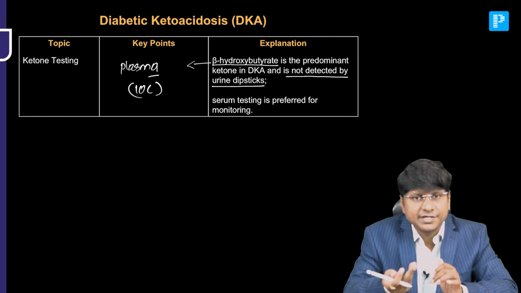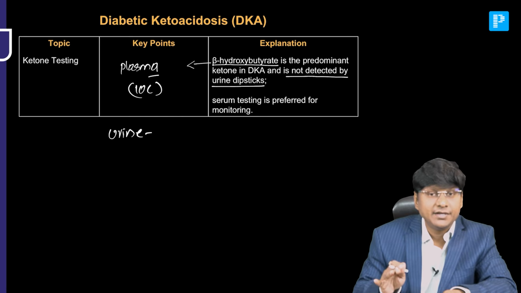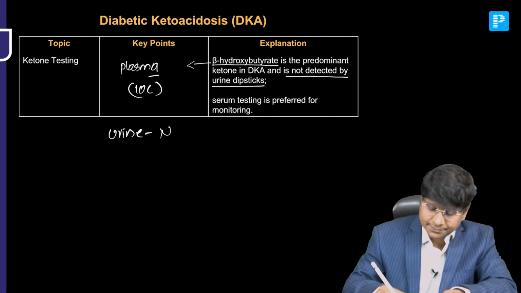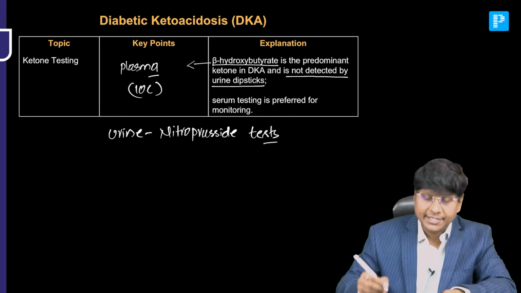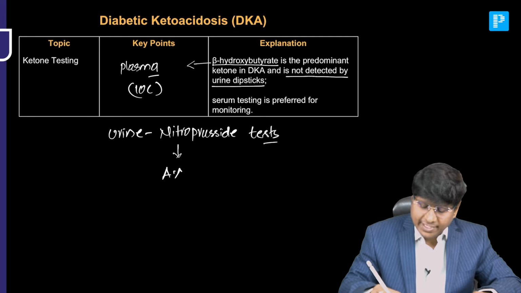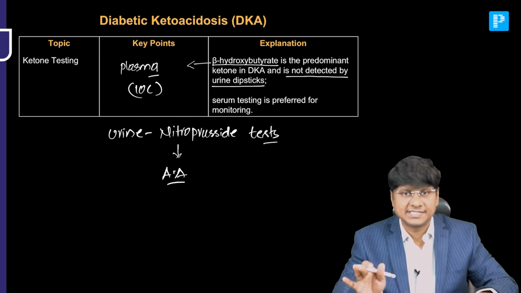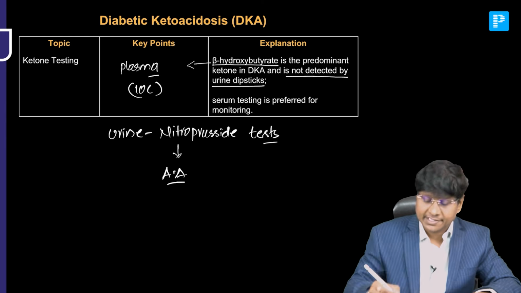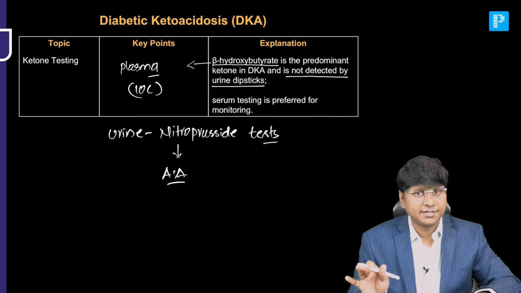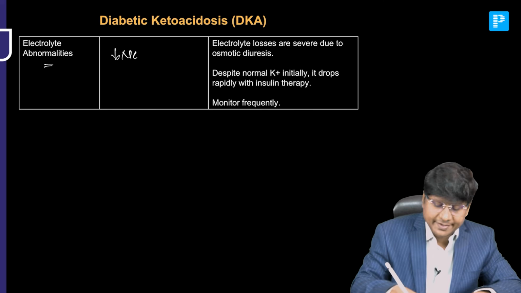And how will you test the urine ketone bodies? You will test them by the urine nitroprusside test. But this urine nitroprusside test will detect only acetoacetate. So, this will not detect the beta hydroxybutyrate. Now, coming to the electrolyte abnormalities that you will have in these individuals, there is hyponatremia.